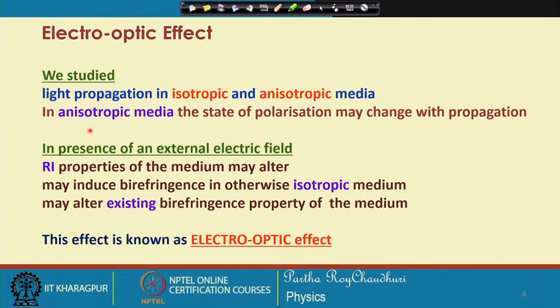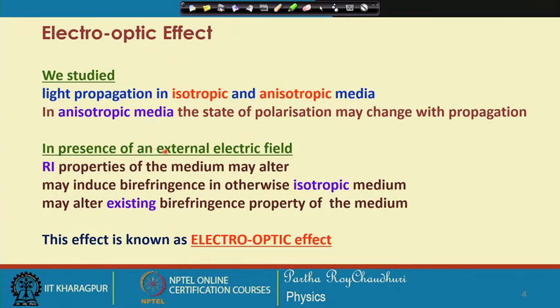So, as I have mentioned, earlier we studied the propagation of light in isotropic and anisotropic media. In anisotropic media, there may be a change in the state of polarization with the propagation, depending on the orientation of the principal axis with respect to the direction of propagation.